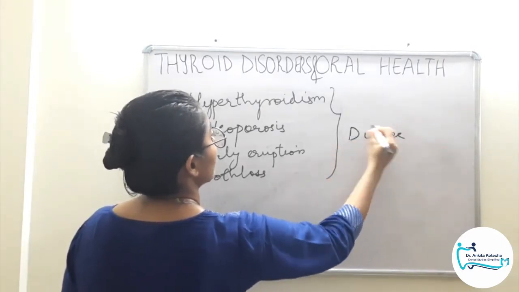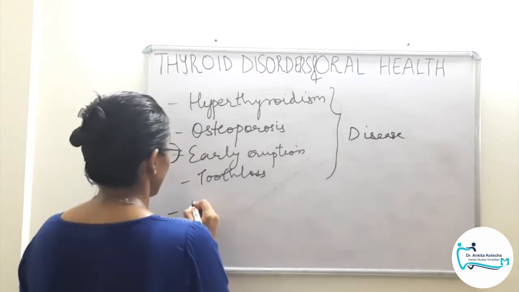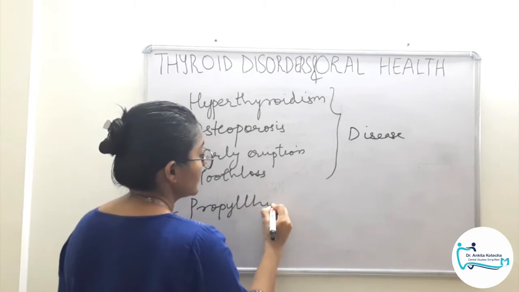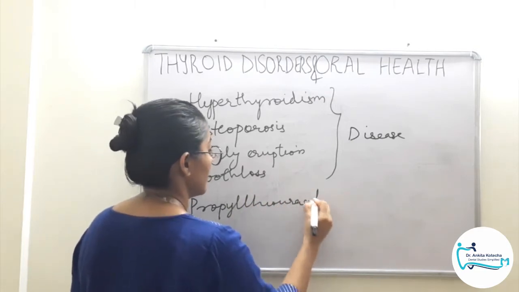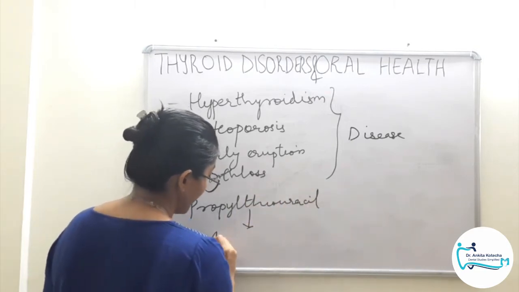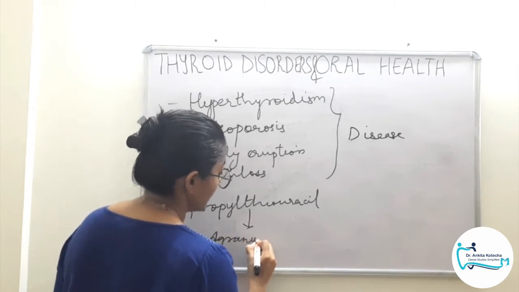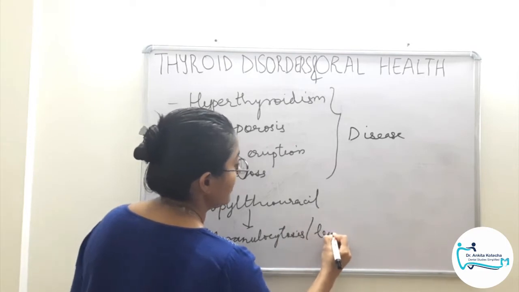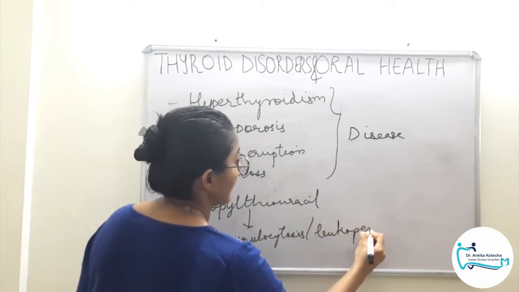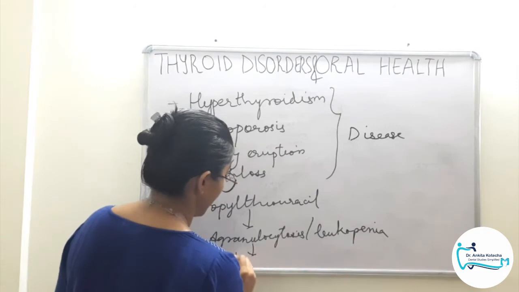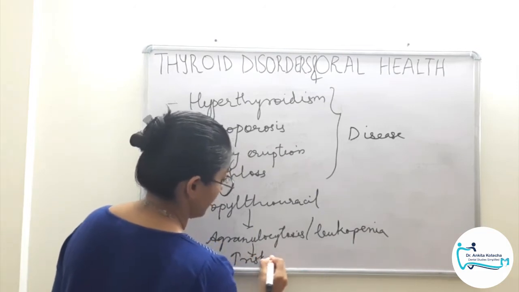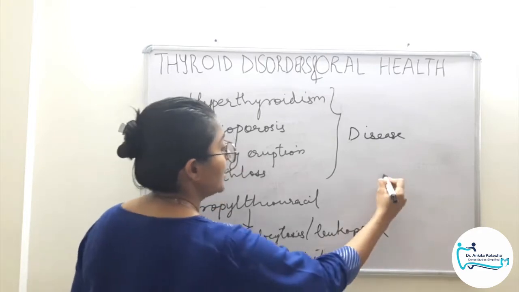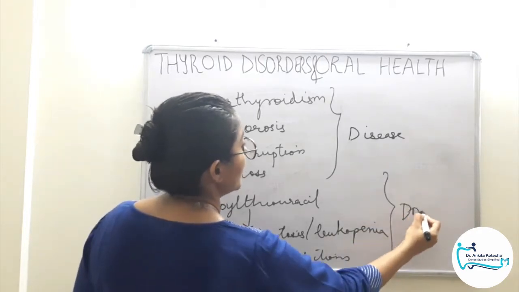I will just categorize them for your easy understanding and remembering. Okay. So drug related is propylthiouracil, which leads to agranulocytosis or leukopenia and hence increased risk of infection. This is drug related. Very simple. Okay.